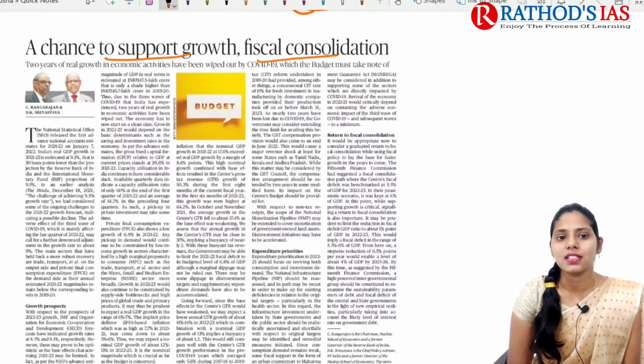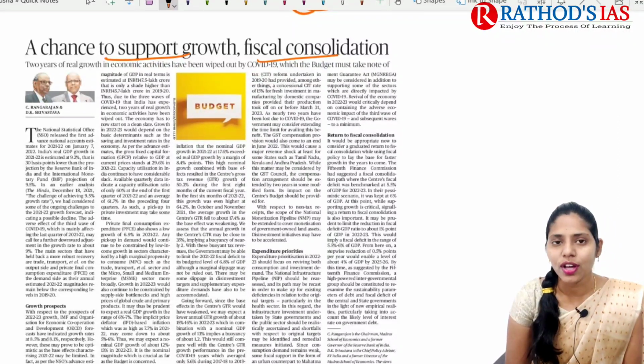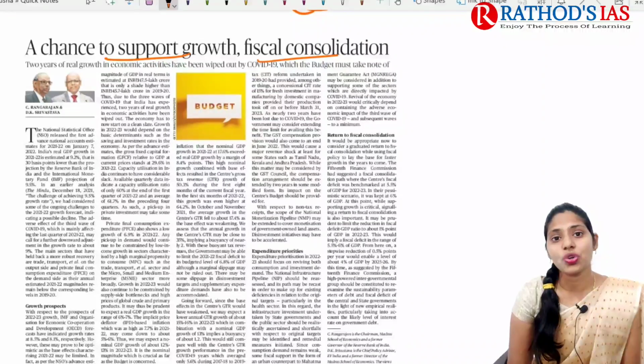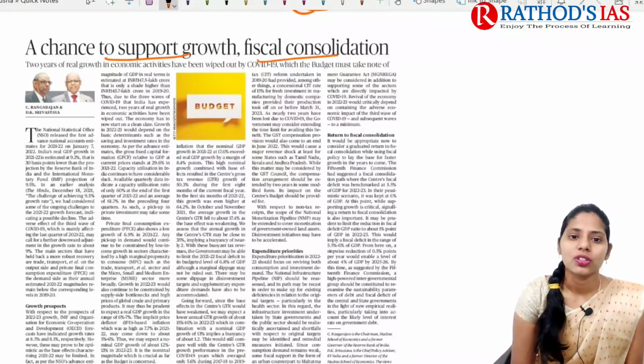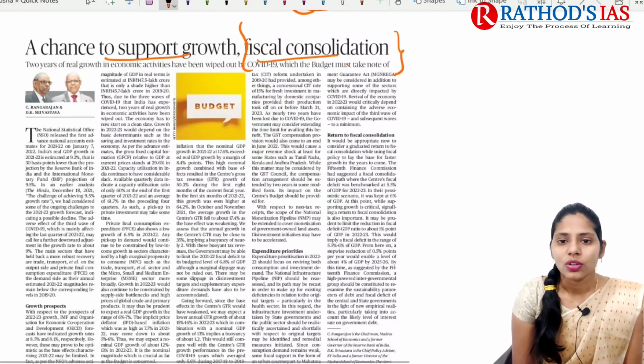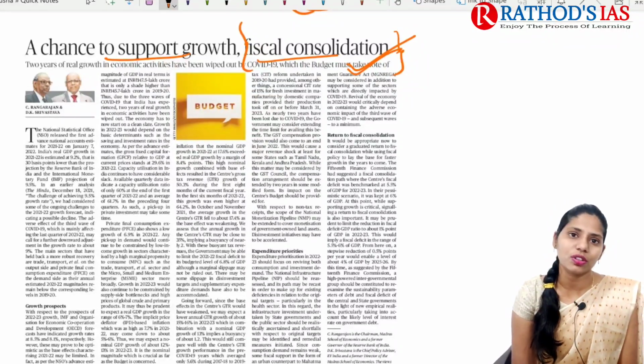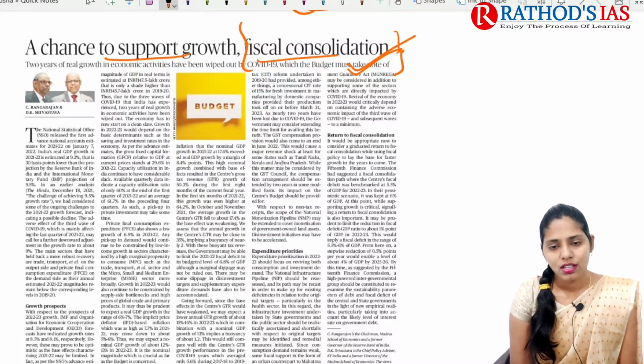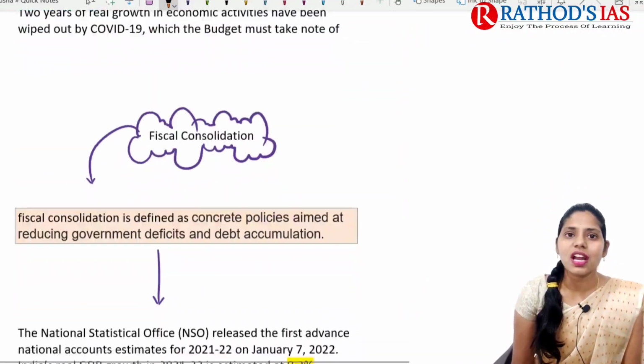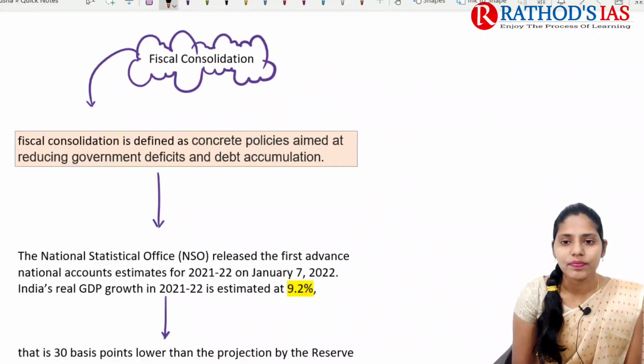So in this budget, we need to go for supporting our growth, and we need to go for fiscal consolidation. First of all, you need to know the definition of fiscal consolidation. Without explaining this to you, if I go into this topic directly, it will be a waste of your time and my time. So now let us try to understand what is this fiscal consolidation.